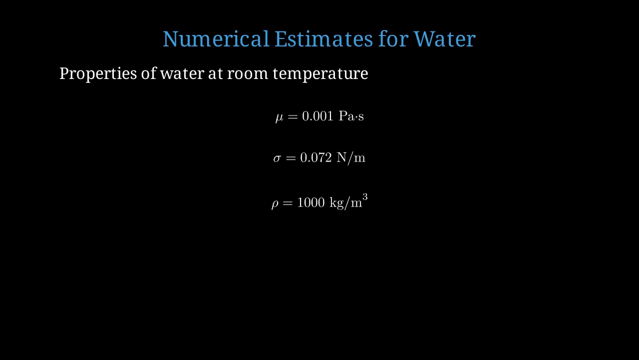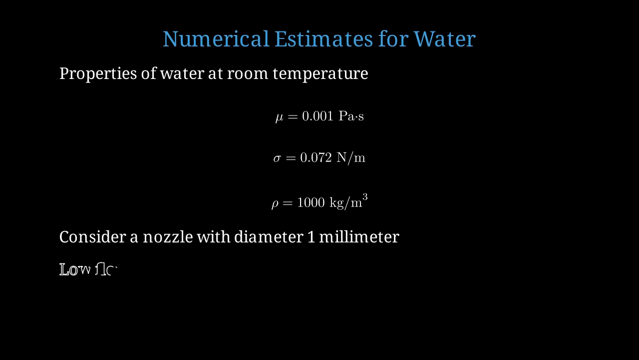The density ρ is 1,000 kilograms per cubic meter. Let's consider a nozzle with an inner diameter of 1 millimeter. For the low flow rate jetting regime, let's say the velocity is 0.1 meters per second.